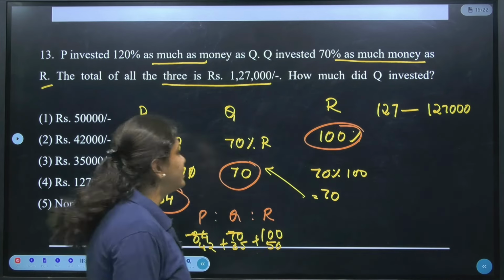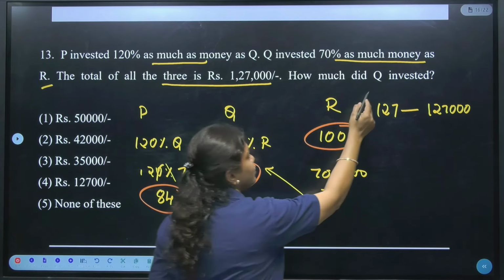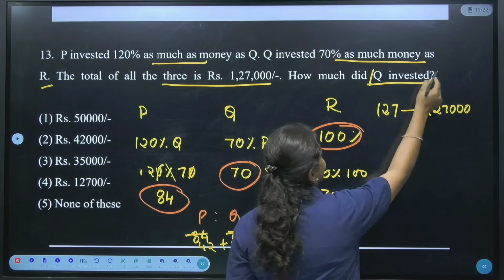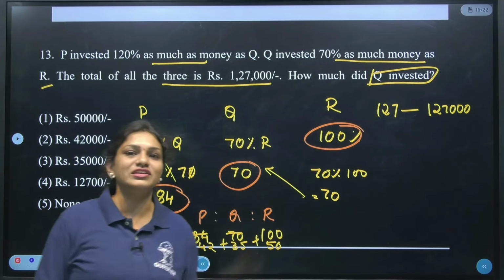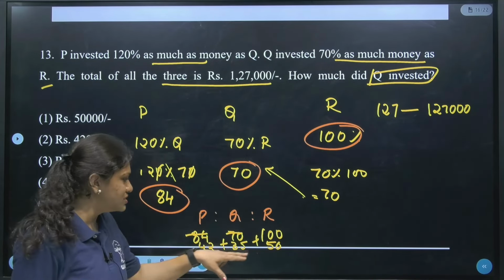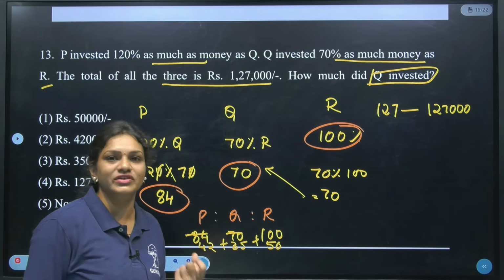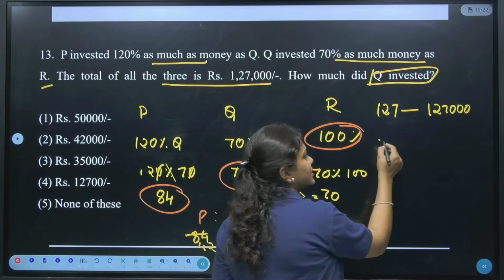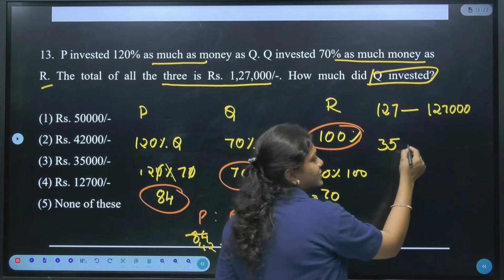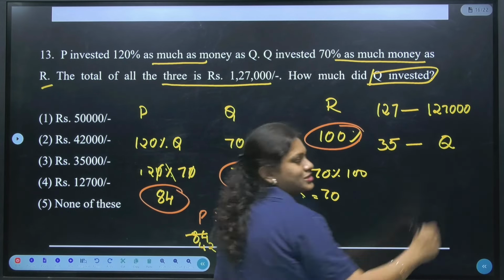Fine. Next, how much did Q invest? According to the question, what we have to find is the amount invested by Q. Now according to me, how much has Q invested? Q has invested 35, right? So this 35, according to the question, how much it is, that we have to find out.